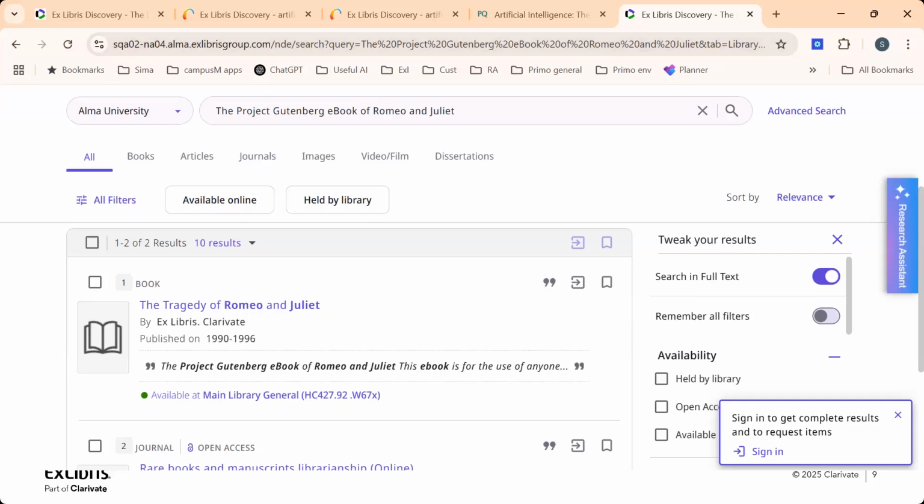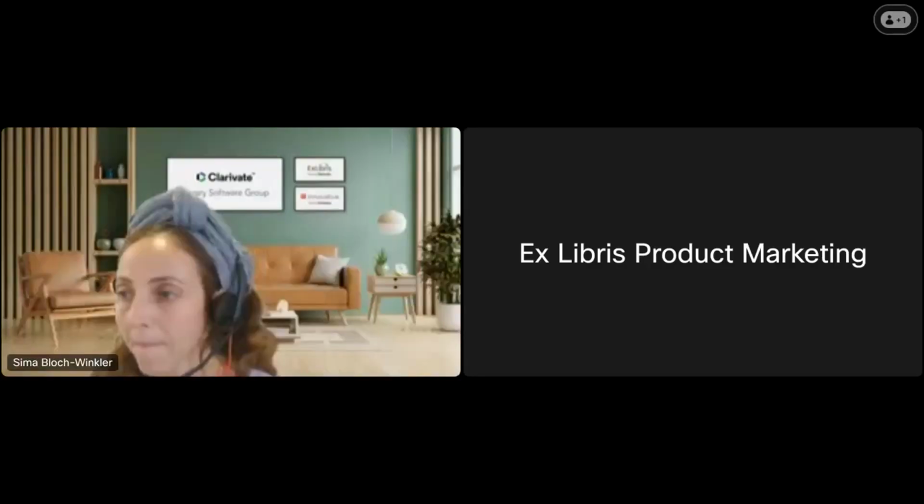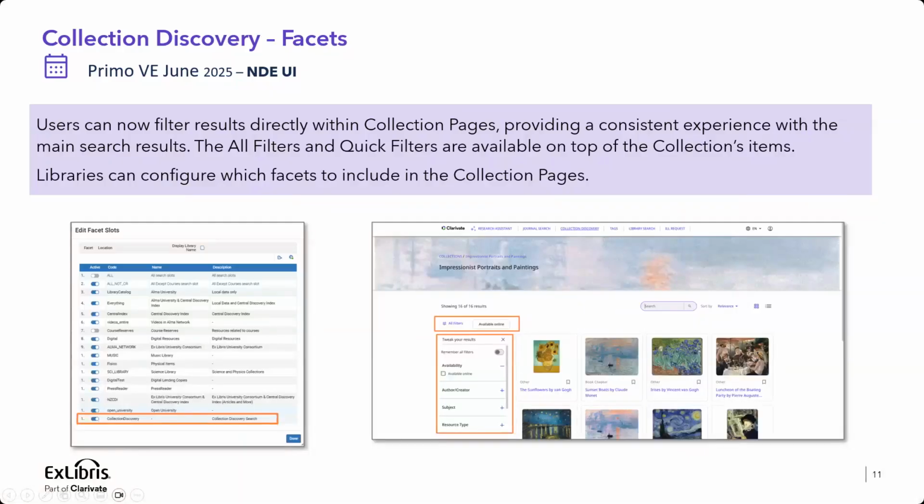Neely, we'll move on to the NDE UI new features. Yes, let me share. Okay. Okay, so just let me know if you see my screen. Not yet. We can see it.